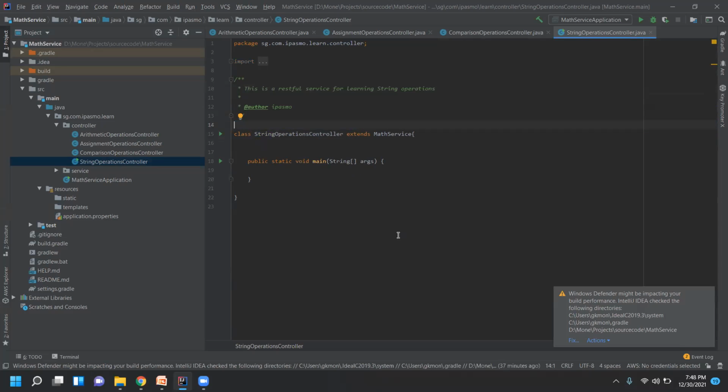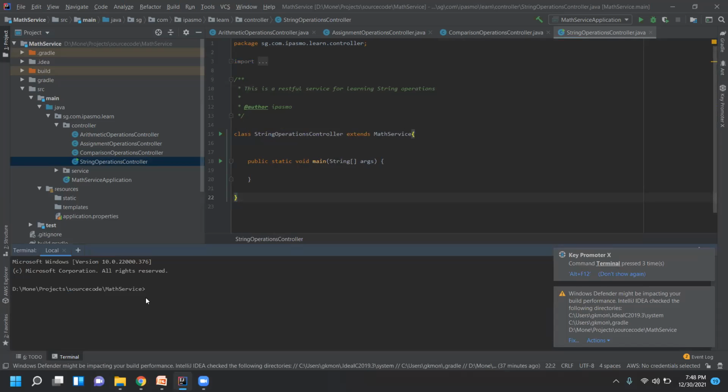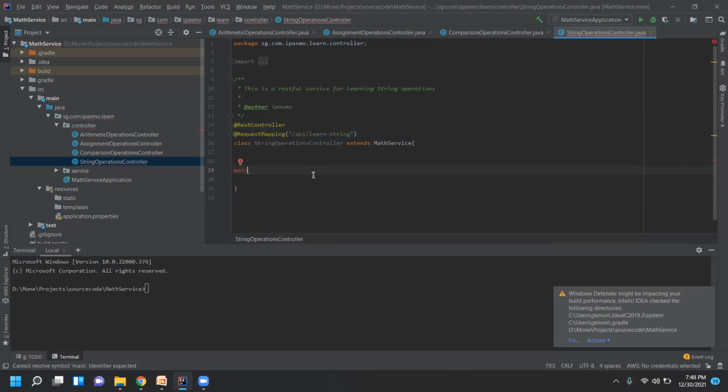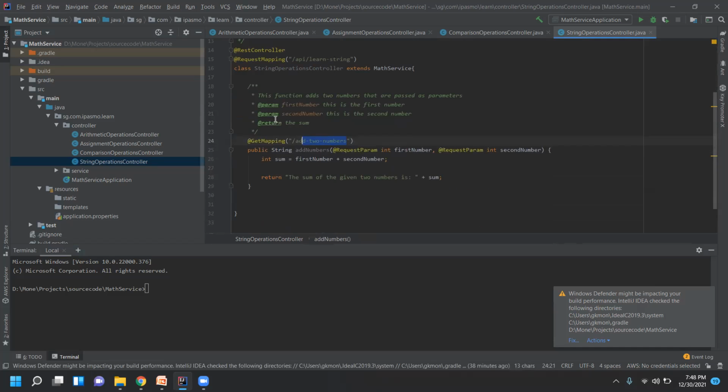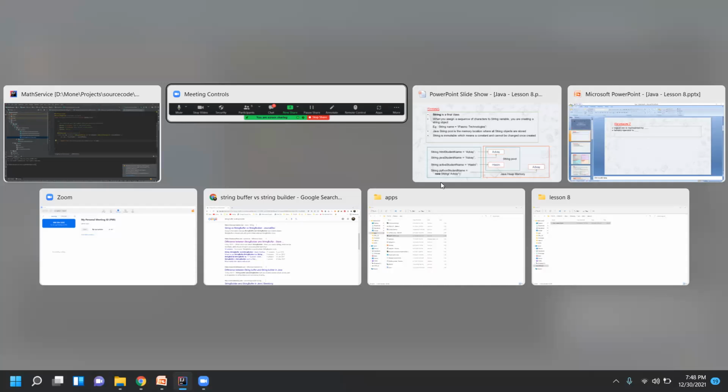So you can test it inside the controller, inside the console. Whatever you type here, everything will be printed here, so you need not use the browser at this point. But we are using the RESTful service because I wanted to give you more information on real-time applications. Real-time applications are built using RESTful services. That's why I wanted to give you a feel of the RESTful service, the microservice.